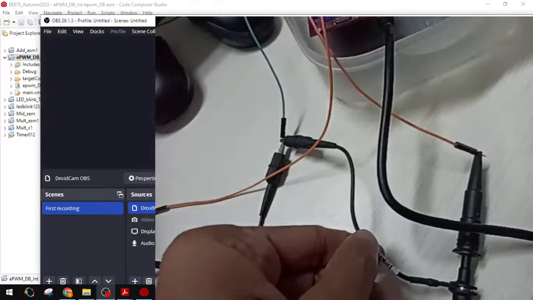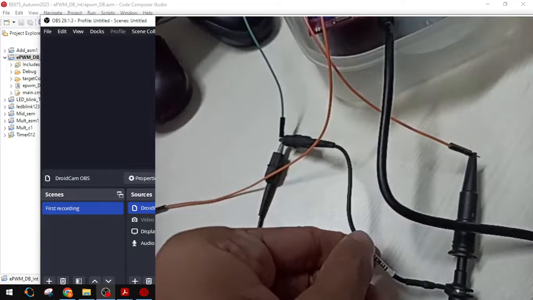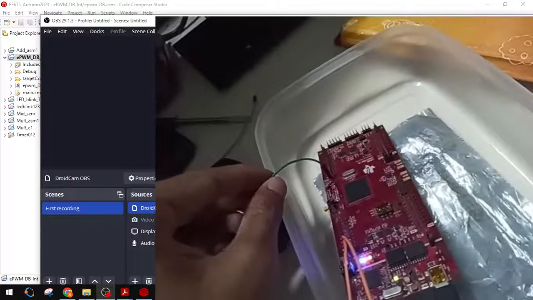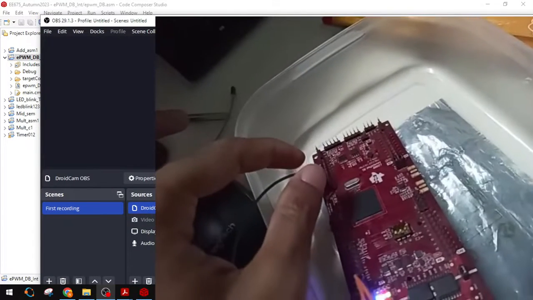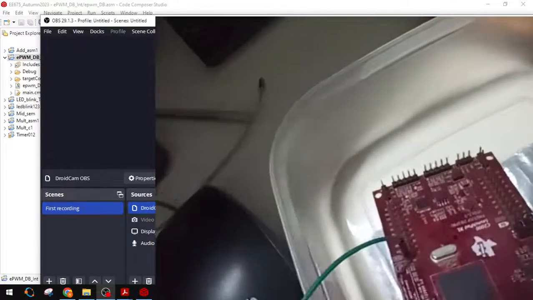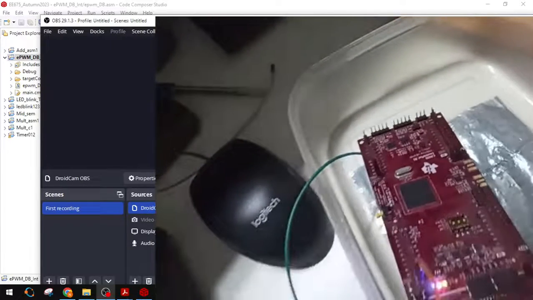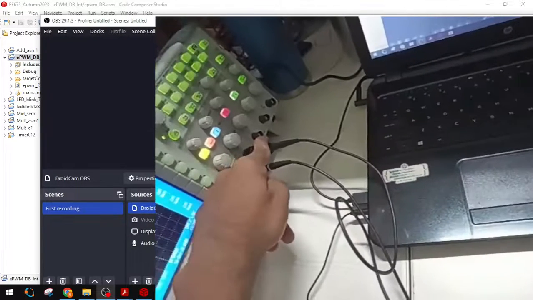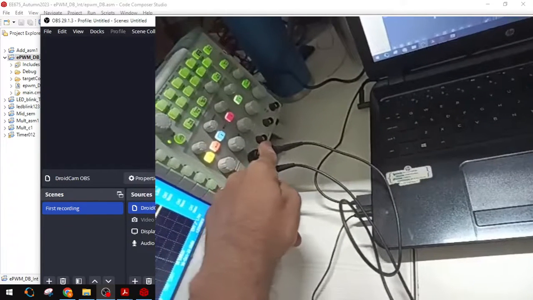This ground wire I have given here. Pin number 39 I have connected to another channel, channel number 2.